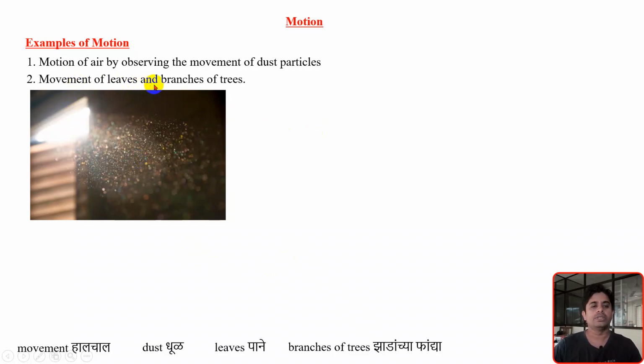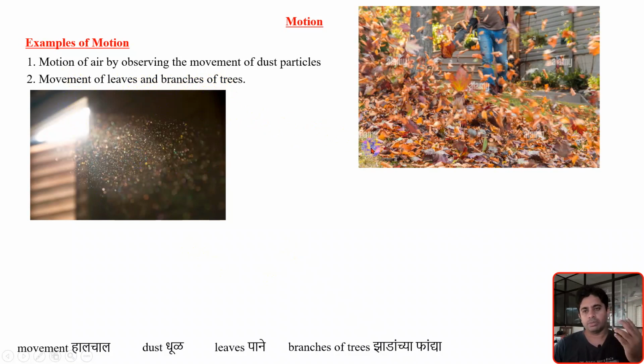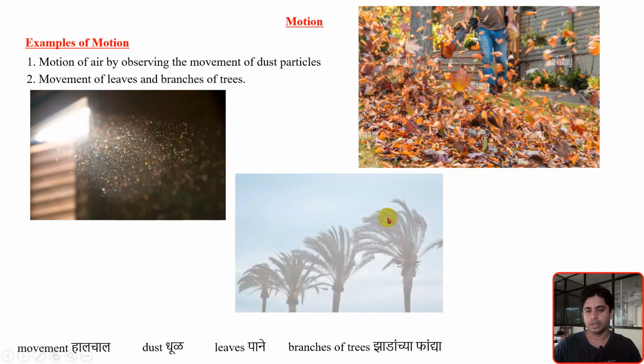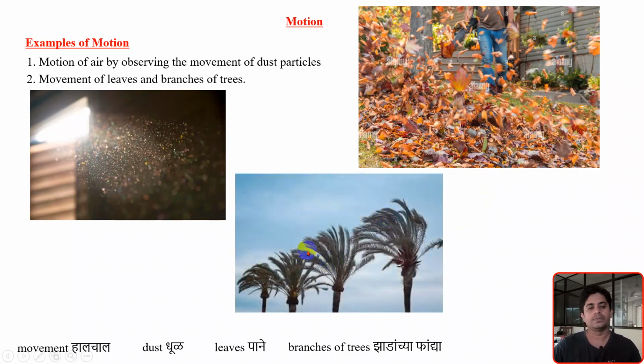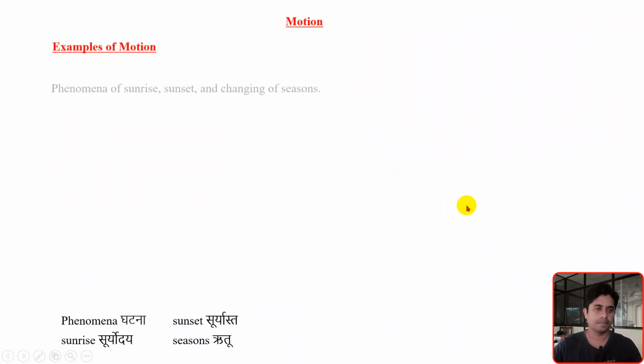Sometimes we observe the movement of the leaves and branches of the trees. Whenever it is about to rain, the leaves on the ground start flying, or the coconut trees, along with their leaves and branches, start moving or shaking. We will observe the movement there.